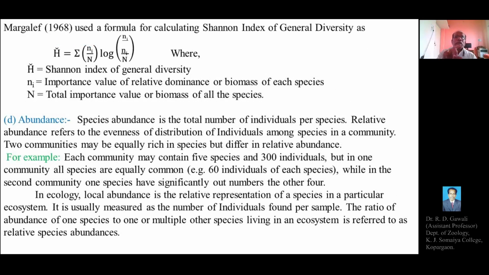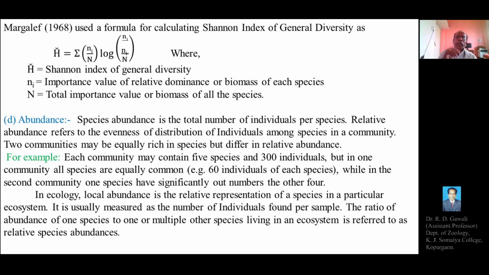So this is the formula: H bar is equal to the summation of small n i by capital N into log of small n i by capital N, where H bar is the Shannon index of general diversity, small n i represents the importance value of relative abundance or the biomass of each species, and capital N represents the total importance value or total number of individuals or the total productivity or the total biomass of all the species.